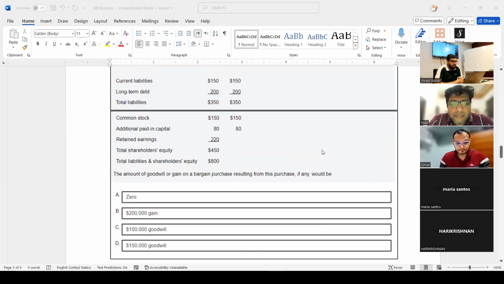Sir, why are they giving common stock and this additional information? In MCQ, they can give you a lot of irrelevant information also, right? You see this in other topics also. Like one of the topics in your course is regression analysis, which we did.